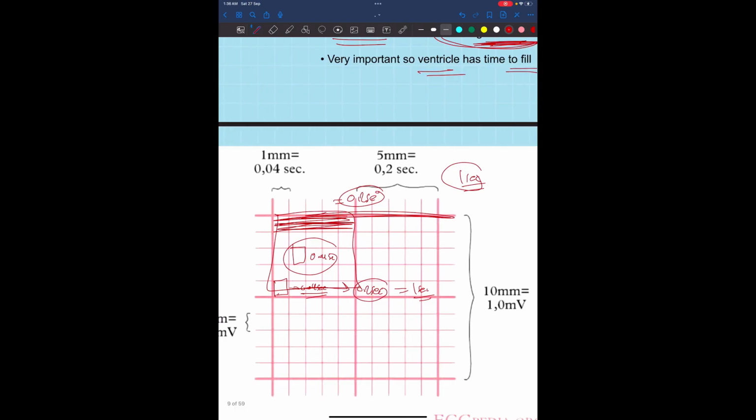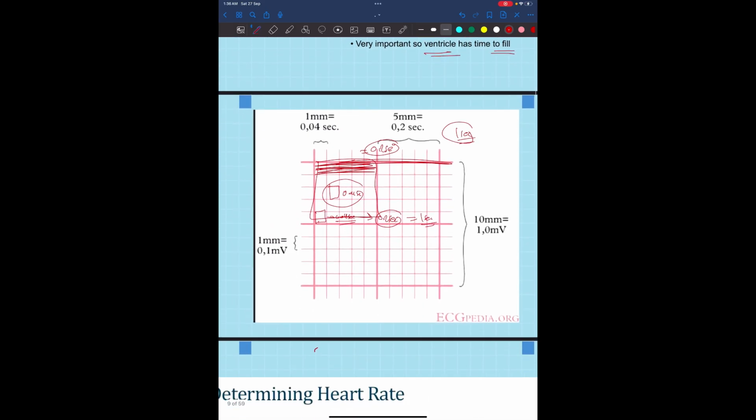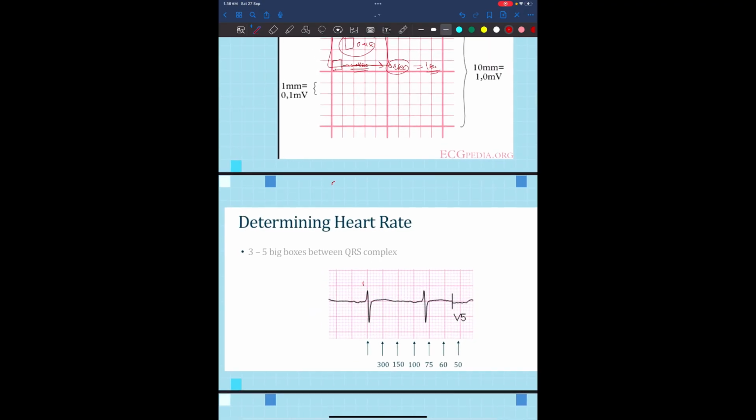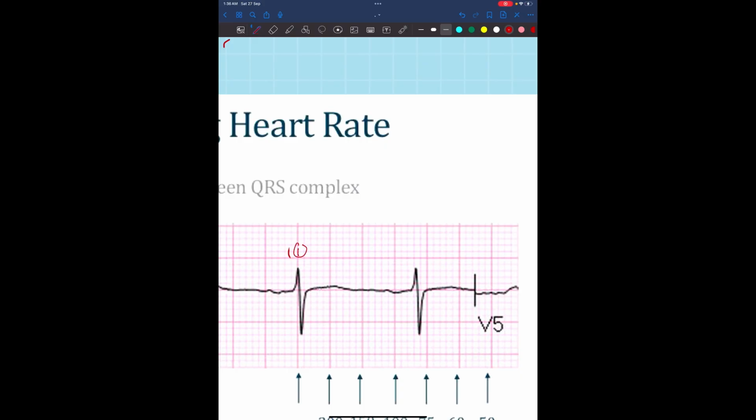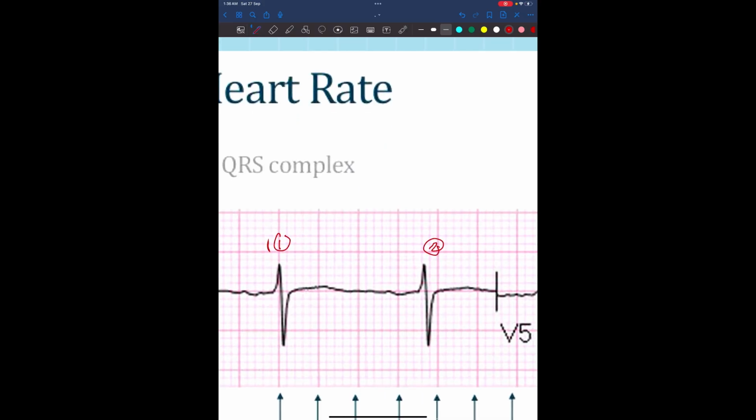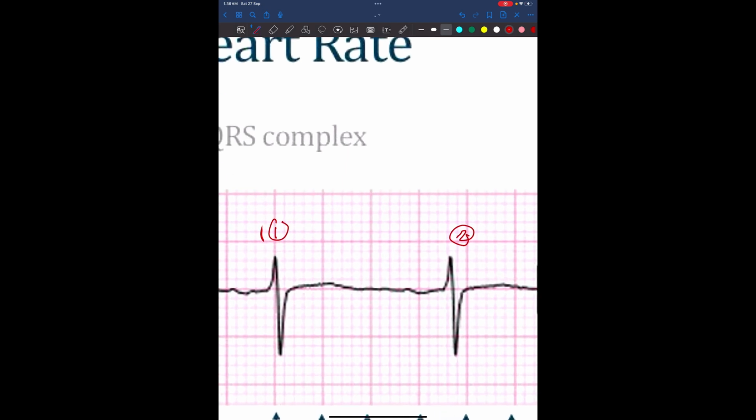We'll use this right now to know the heart rate for the patient. For determining the heart rate, I need to have 2 waves. This is wave number 1, this is wave number 2. We need to look at how many big boxes there are between them. So we have 1 big box, 2 big boxes, and we have half a box here, and 1 box here. So it's 3.5 boxes.